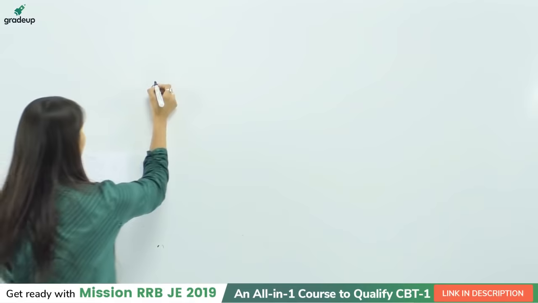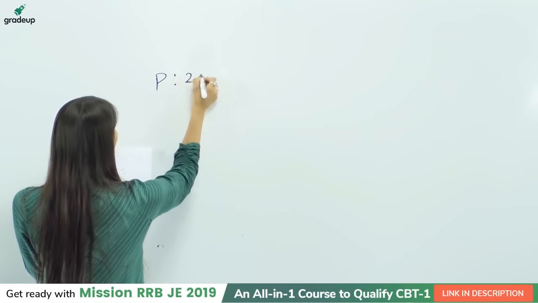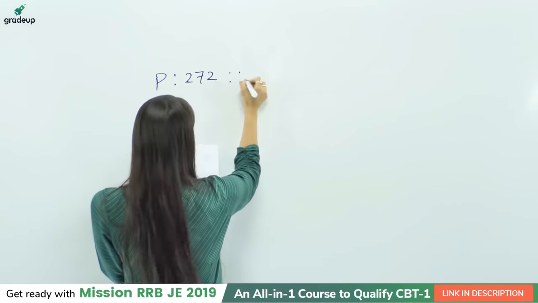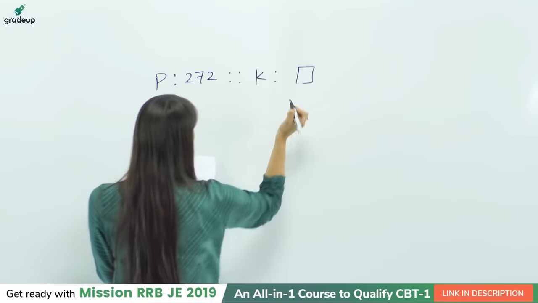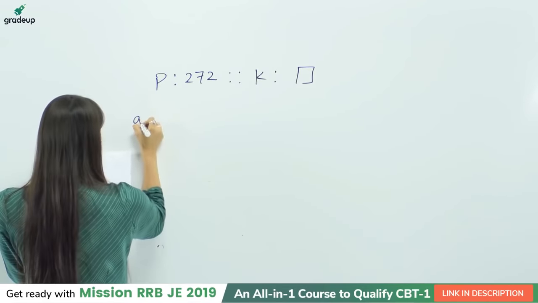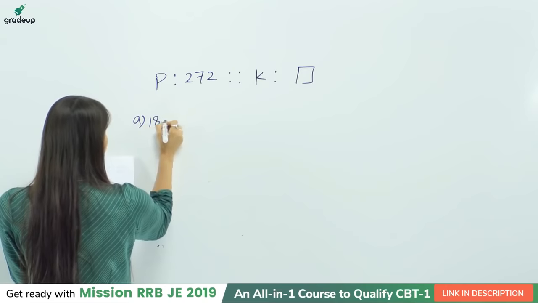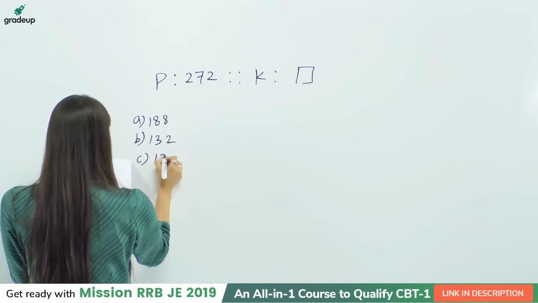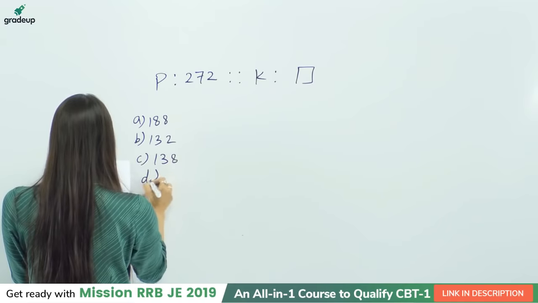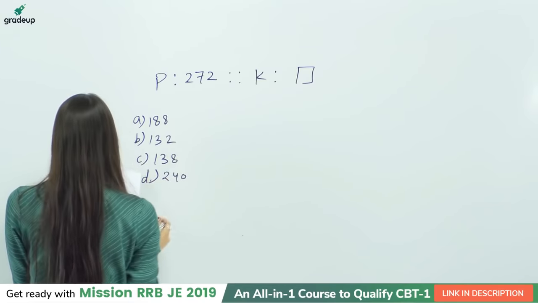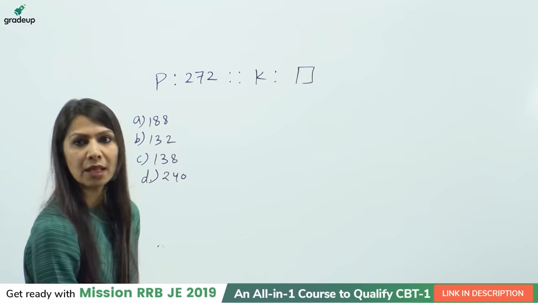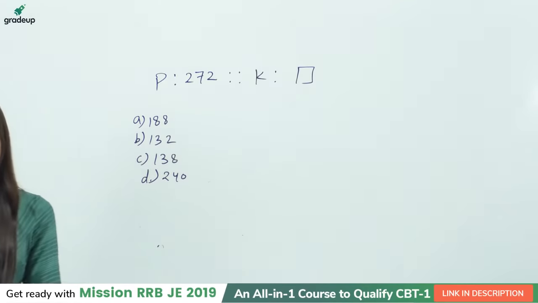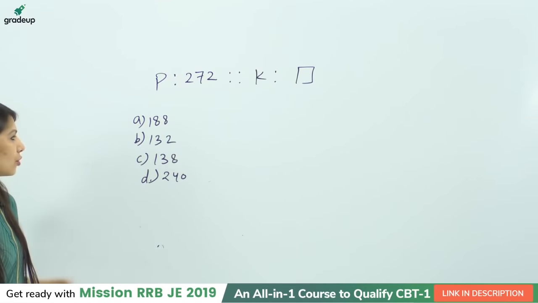So here is the first question. It is P is to 272, then K is to what? And we have four options. Option A as 188, option B 132, option C 138, option D 240. Okay, this is our question. First question, we have four options.